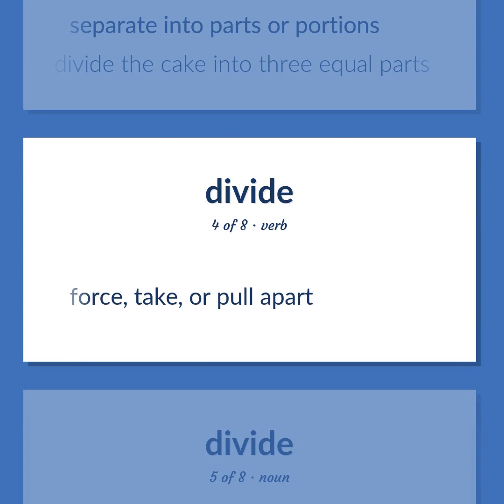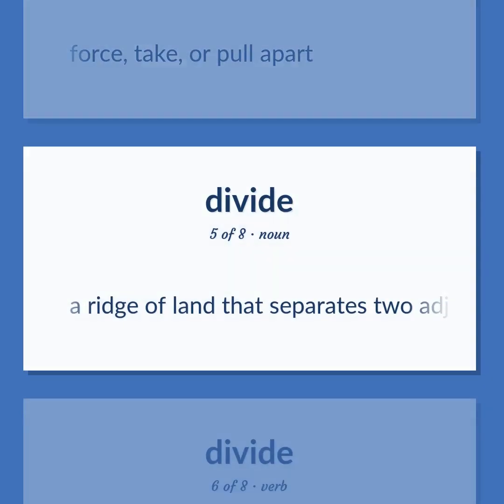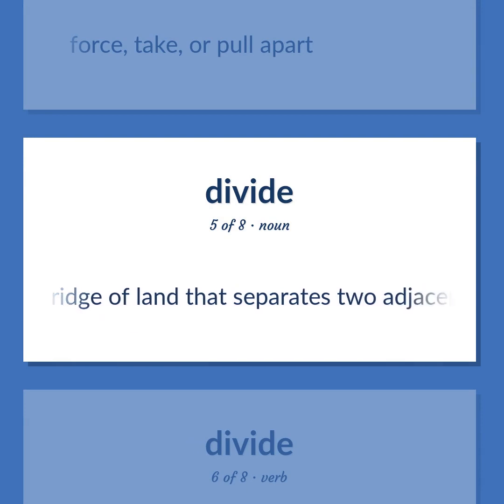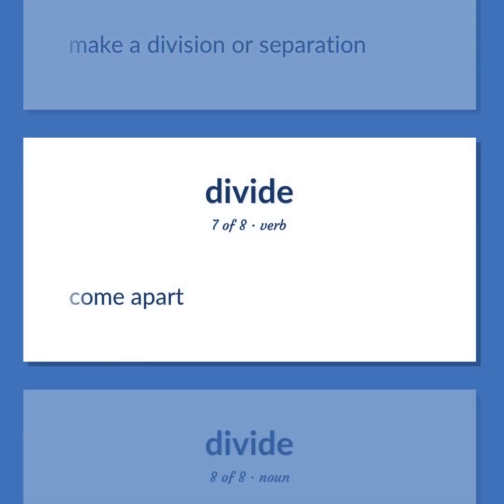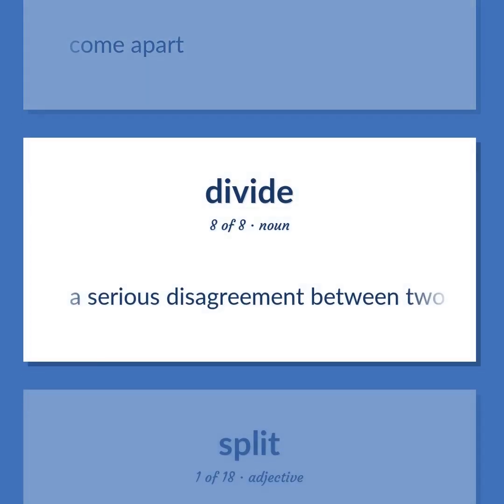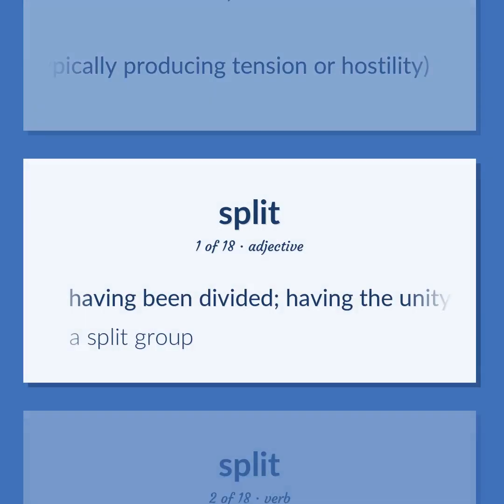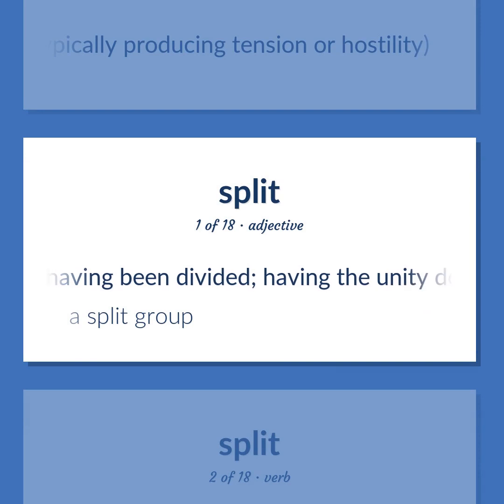Force, take, or pull apart. A ridge of land that separates two adjacent river systems. Make a division or separation. Come apart. A serious disagreement between two groups of people, typically producing tension or hostility. Having been divided. Having the unity destroyed. A split group.